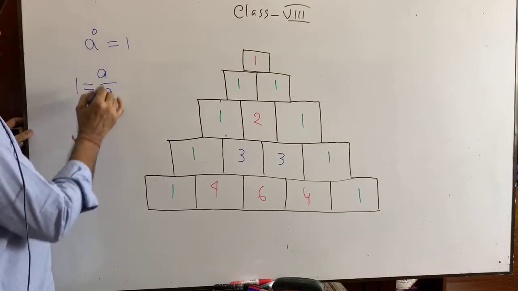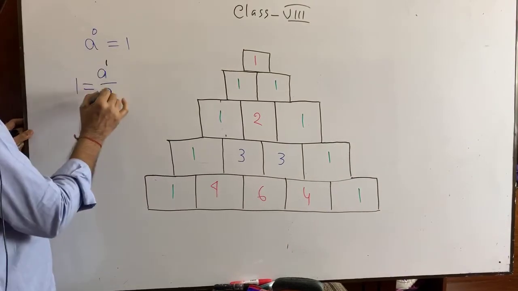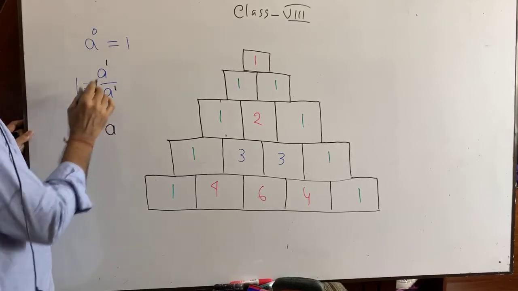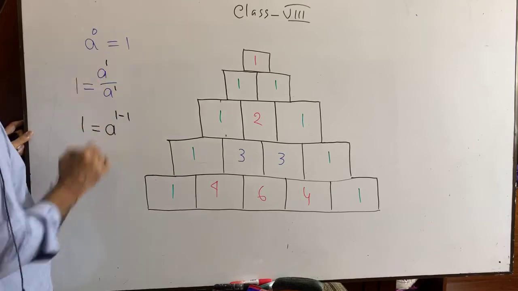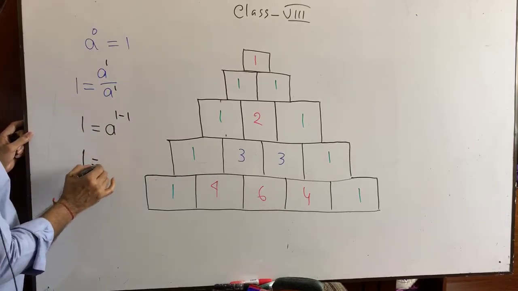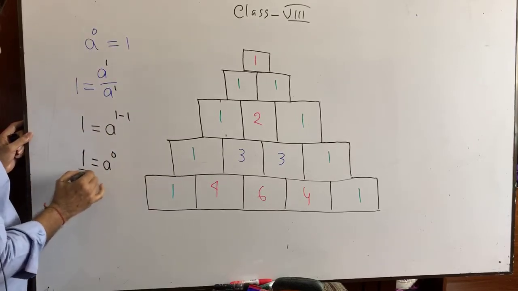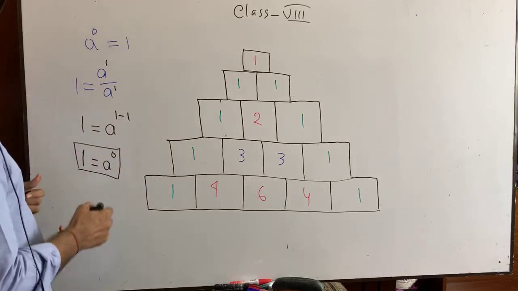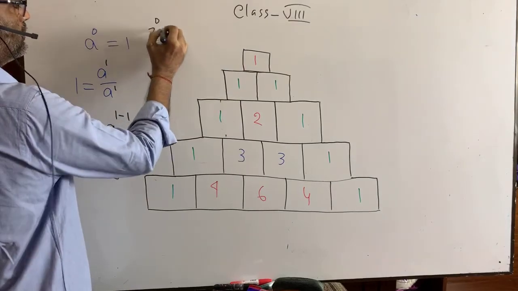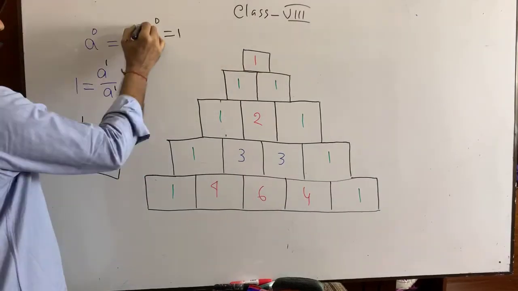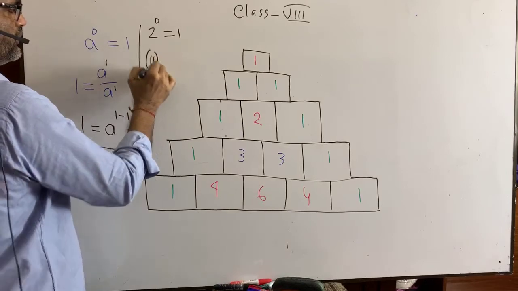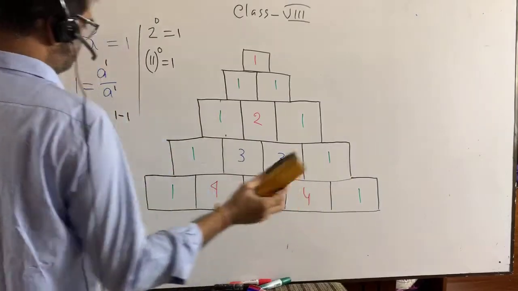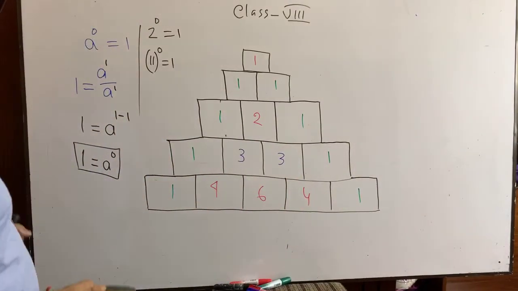Now you see, power of a is 1, here power of a is 1. So we can write 1 equals a to the power 1 minus 1. That means 1 equals a to the power 0. So we get a to the power 0 equals 1. That means 2 to the power 0 equals 1. That means 11 to the power 0 equals 1. I think you have got it. 11 to the power 0 is also 1.